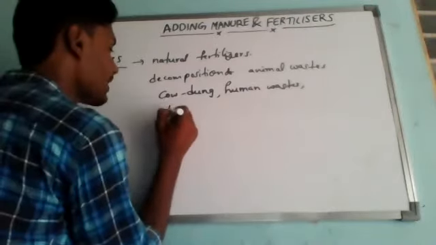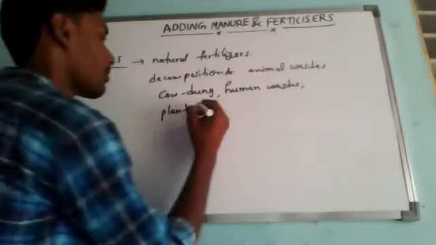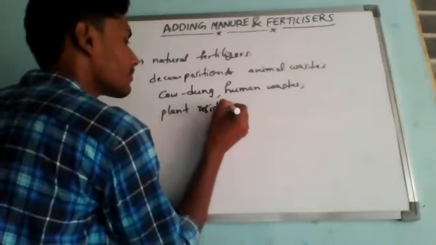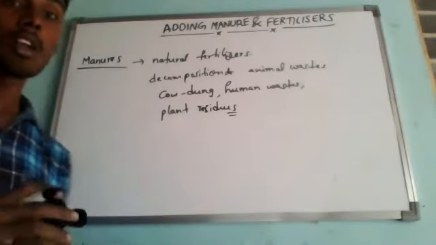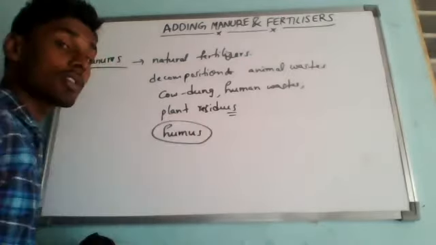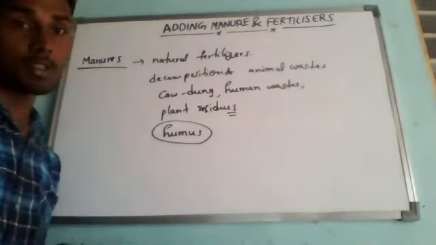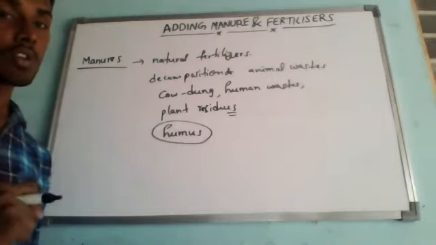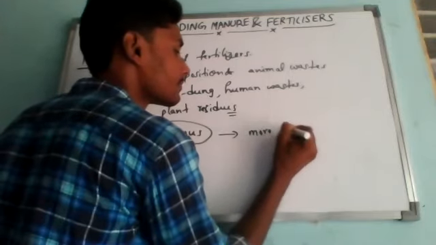Plant residues means leaves and small branches, which supply the essential elements and also humus. So what is the meaning of humus? Humus is the decomposition of plant leaves and small branches of plants. We have studied this in the last class, 7th, in the soil chapter. So humus makes the soil more fertile.